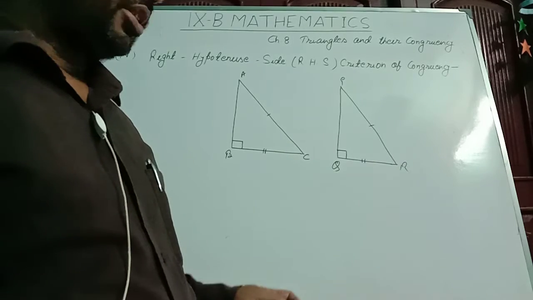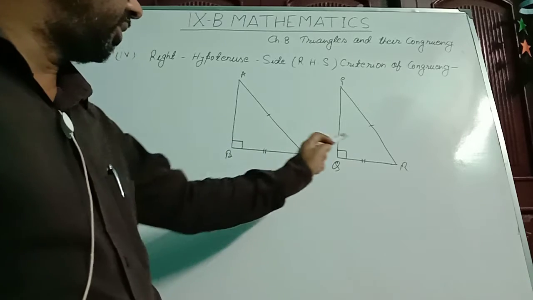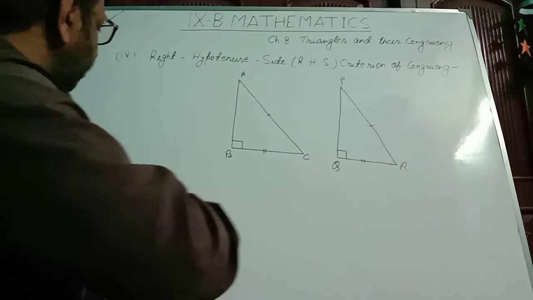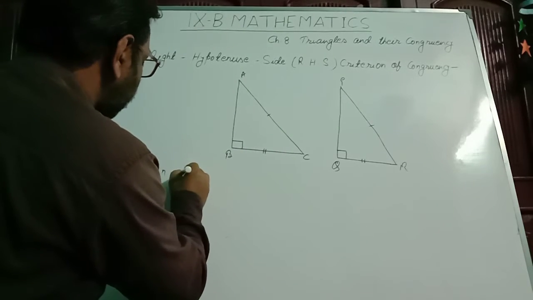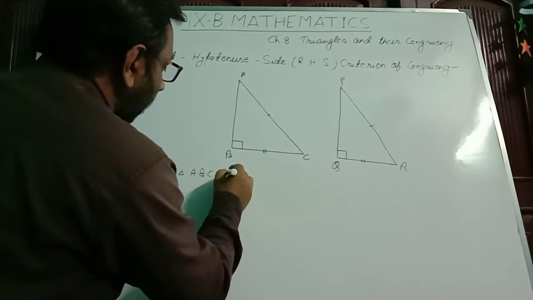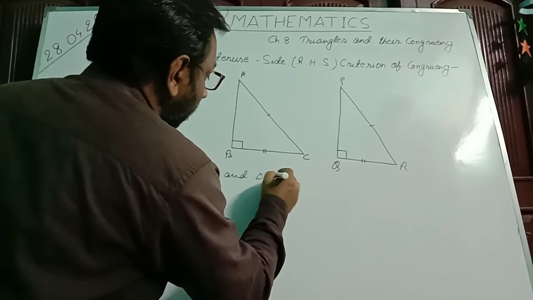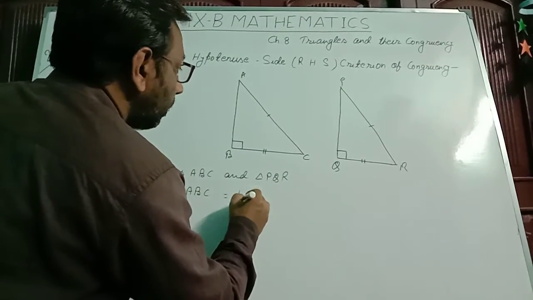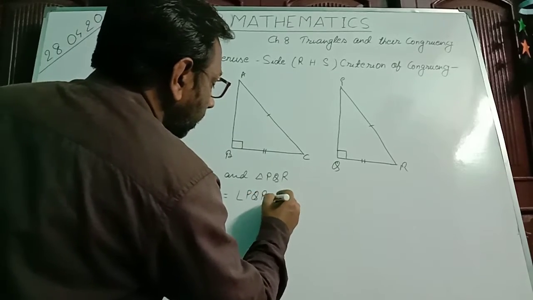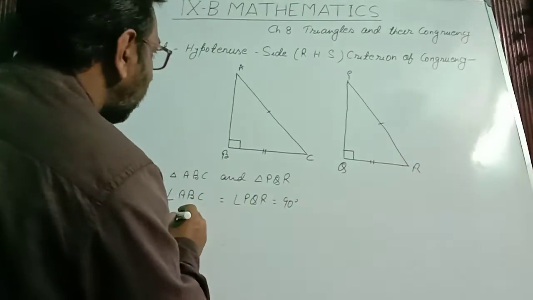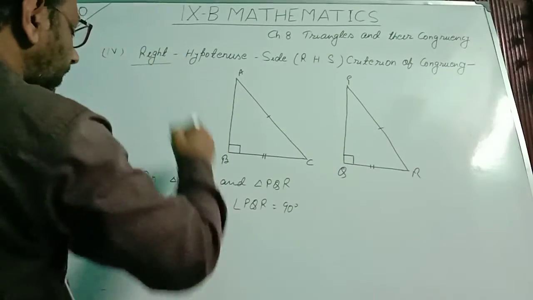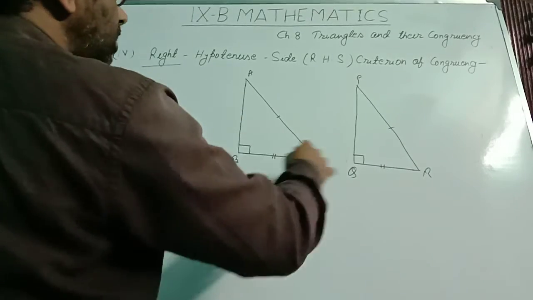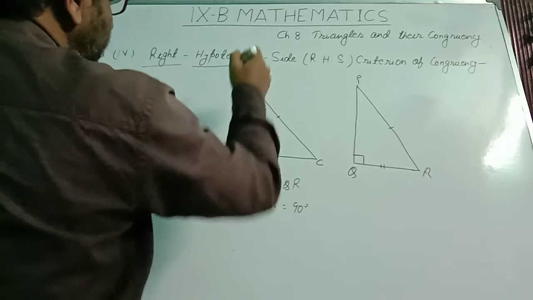Under this criterion we consider two right-angled triangles ABC and PQR, in which, in triangle ABC and triangle PQR, angle ABC equal to angle PQR equal to 90 degree. As it is given, this became a right angle. One corresponding angle should be a right angle, that is angle ABC and angle PQR. Second is hypotenuse.